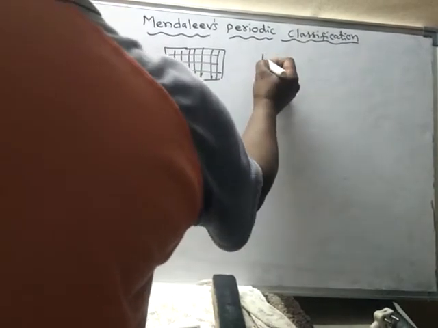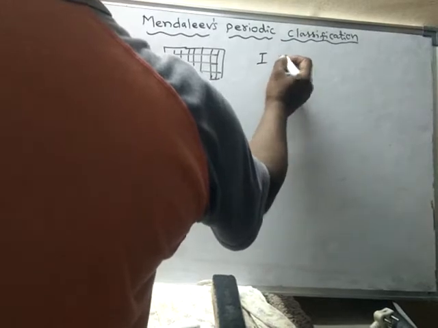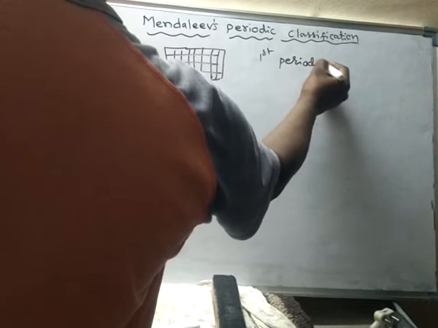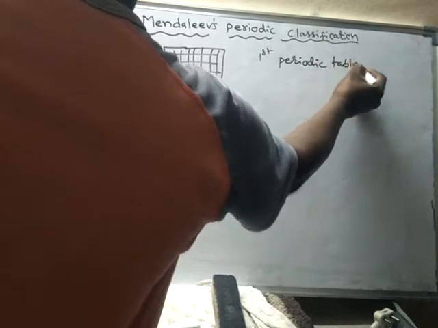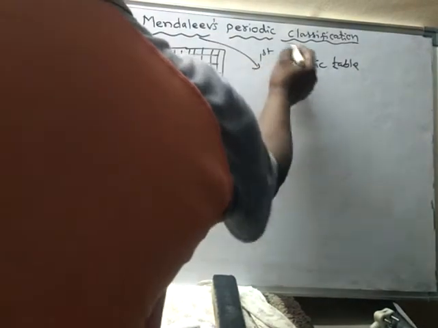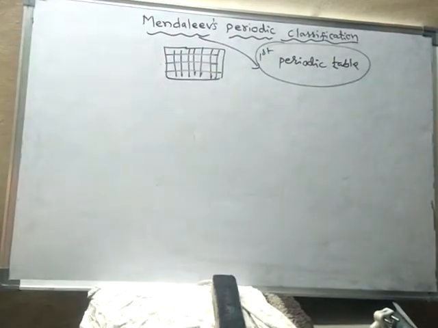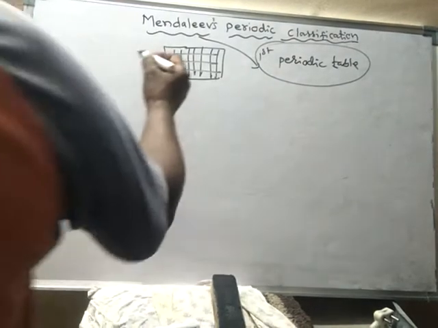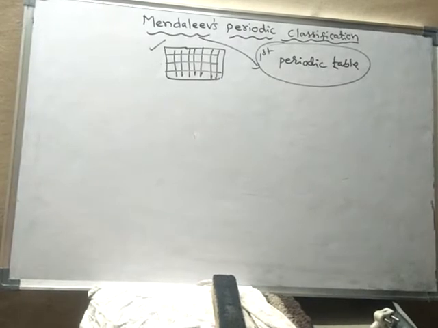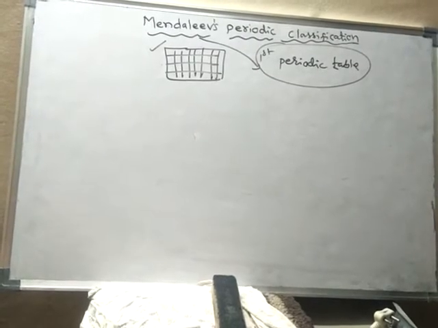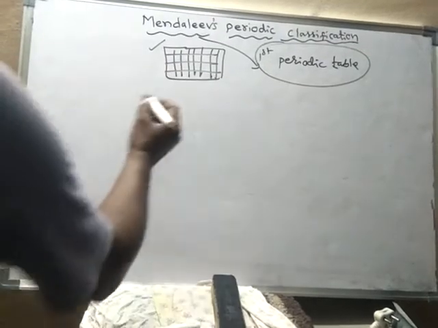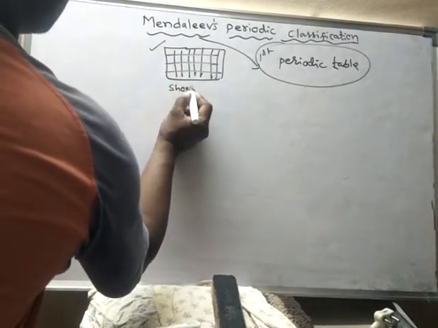So the first periodic table was given by which scientist? The first periodic table was given by Mendeleev. This periodic table has become the base for the modern periodic table. It is called the Mendeleev periodic table, and it is also called the short form of the periodic table.